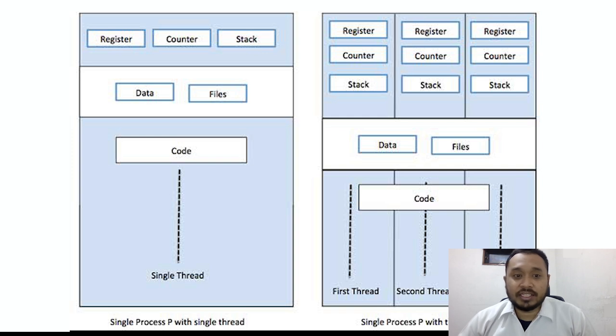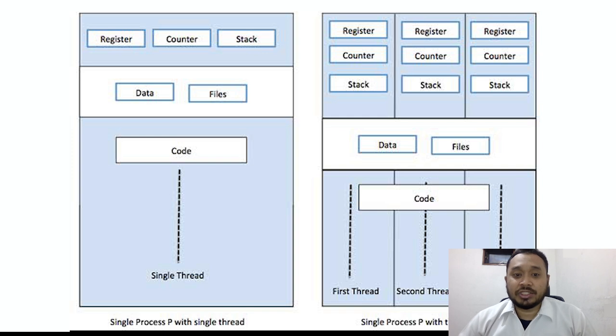On the top, the code section, the data section, and the files belonging to this process are shared by these three threads. So this is a diagram of a multi-threaded process.